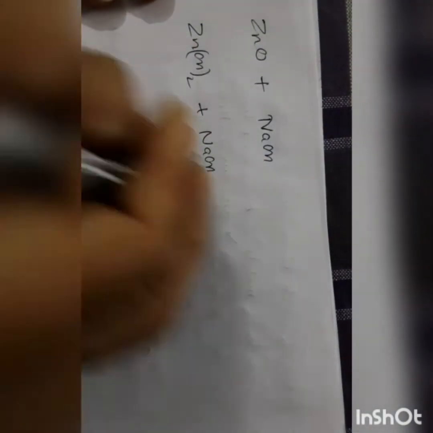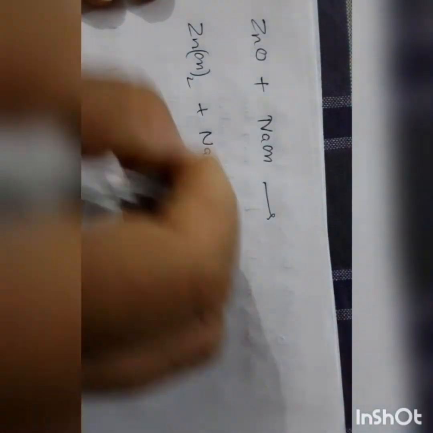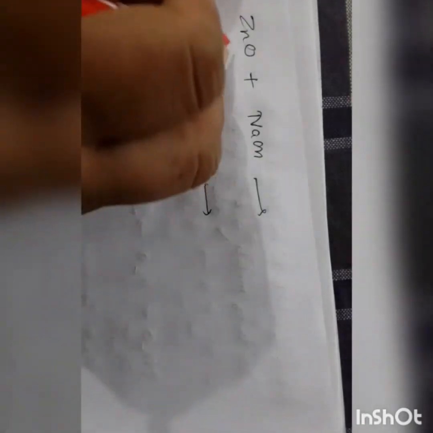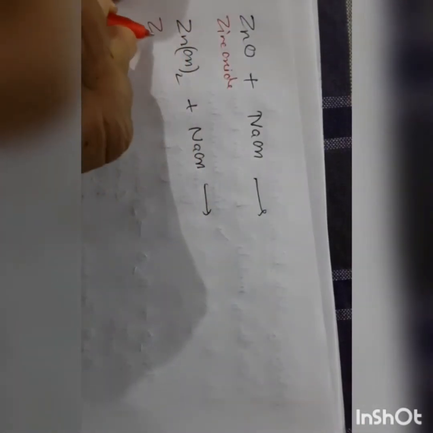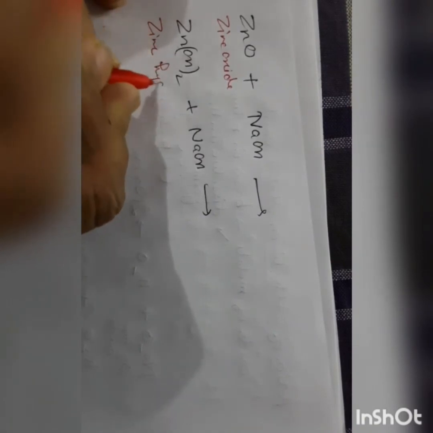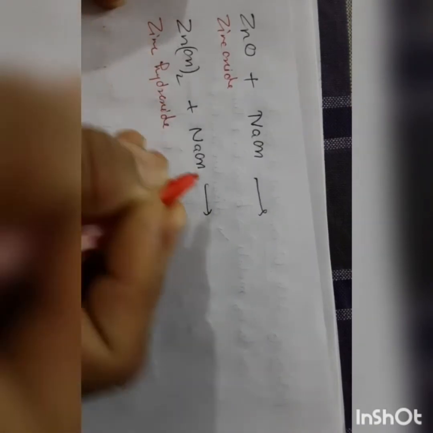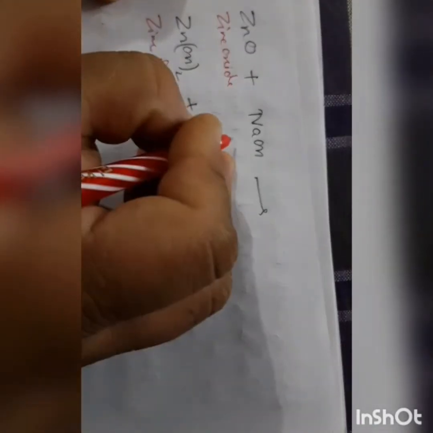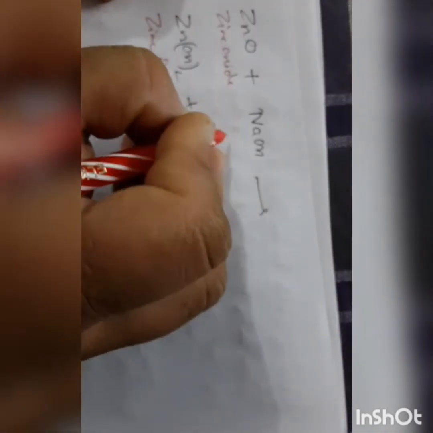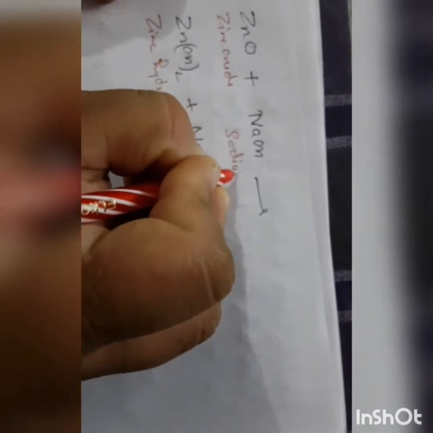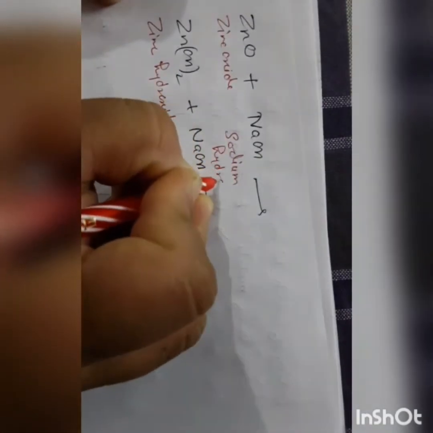With concentrated alkali. Zinc oxide and zinc hydroxide are reacted with concentrated alkali, that is sodium hydroxide.